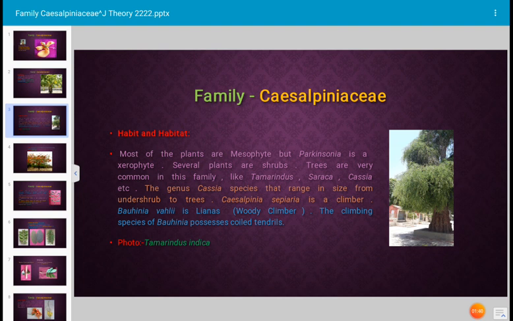Caesalpinia sepiaria is a climber, and Bauhinia vahlii is a liana. A liana is a woody climber. Large woody climbers are generally described as lianas. The climbing species of Bauhinia possess coiled tendrils. Tendrils are thread-like structures developed by the plant for climbing purposes. The photograph shown in the slide is Tamarindus indica.